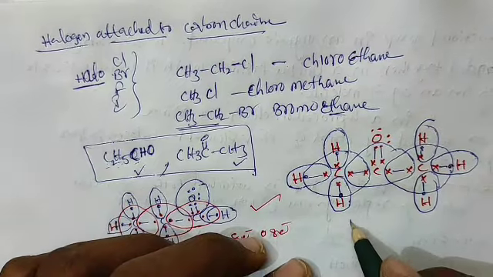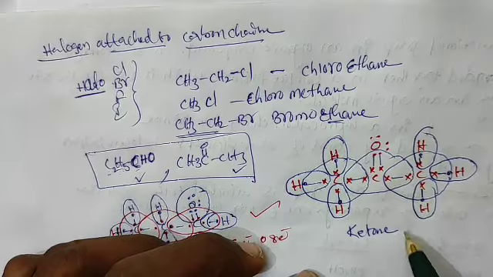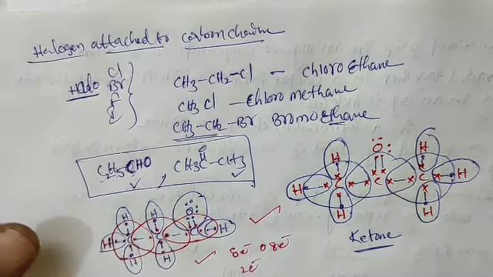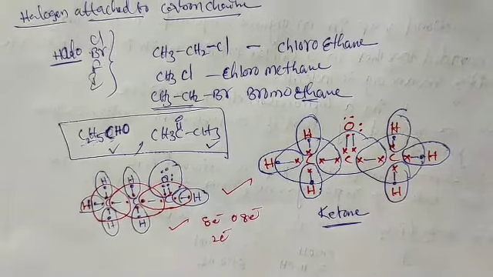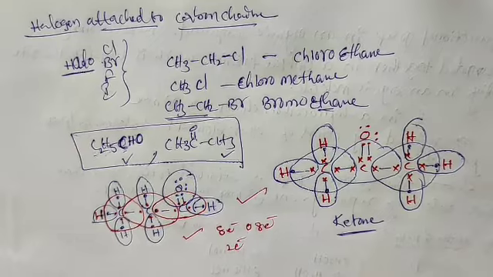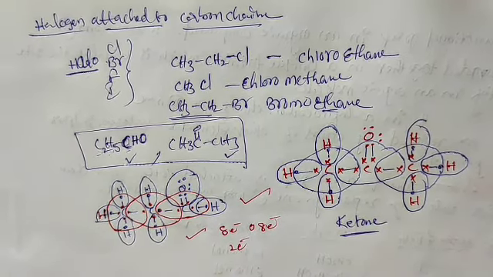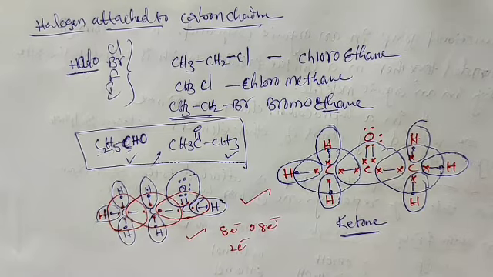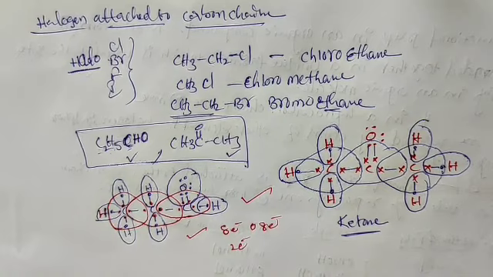This is a ketone, propanone; the IUPAC name is propanone, functional group ketone. These are the two dot structures. Okay, next class we will discuss homologous series and nomenclature of the compounds. Thank you.